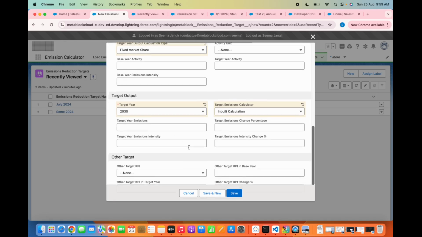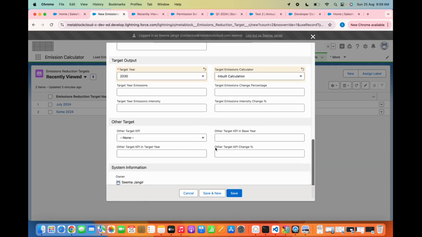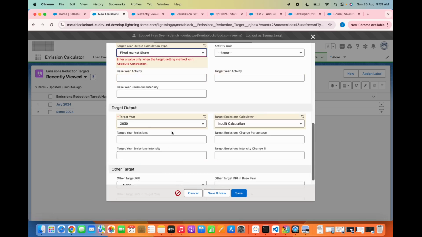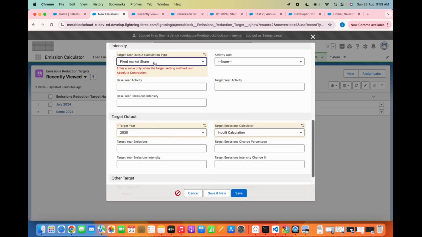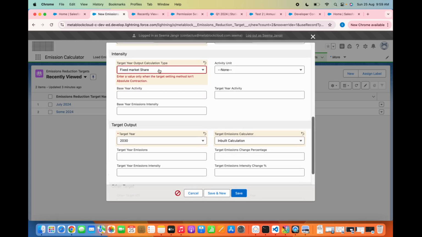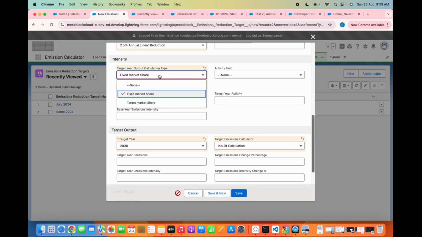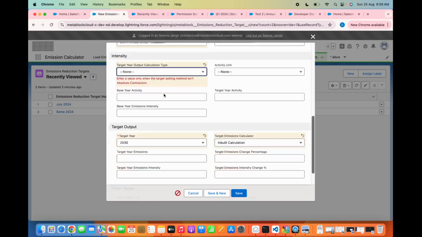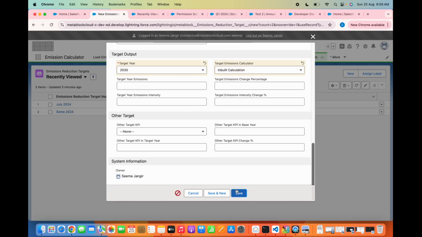Okay, so these two we have provided. Other targets we can skip for now. Let's click on save. Okay, target year calculation input: fixed share. Okay, enter a value when nothing is provided. Intensity we can't choose because we have chosen the absolute contraction method. So let's click on save.